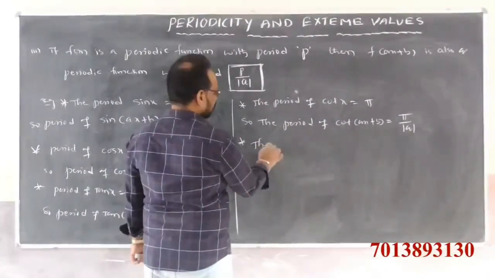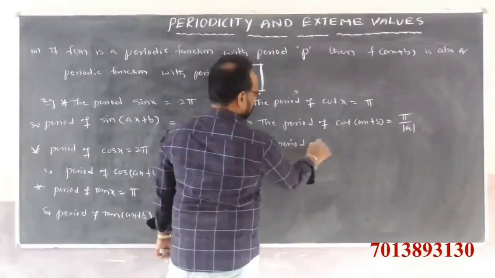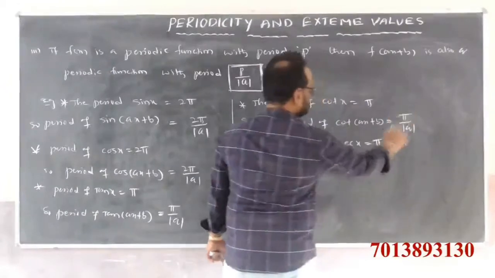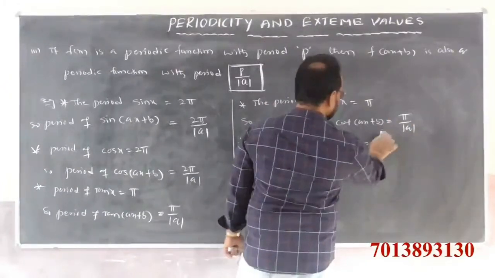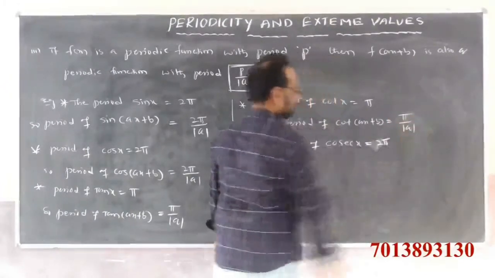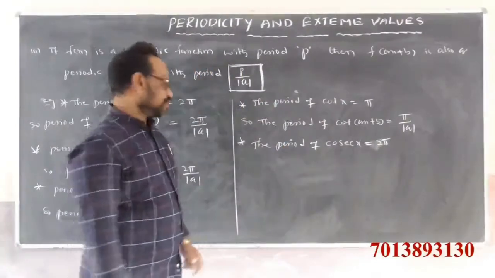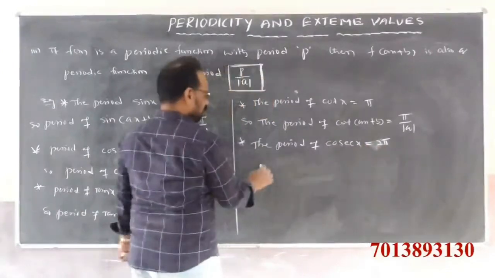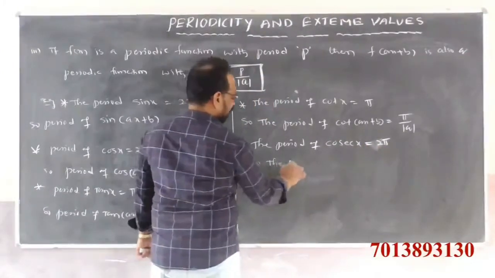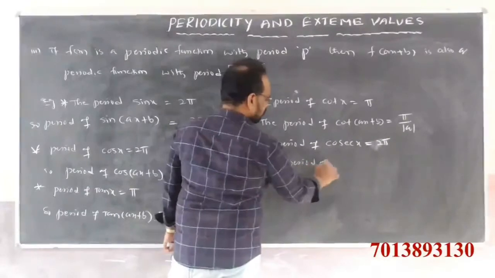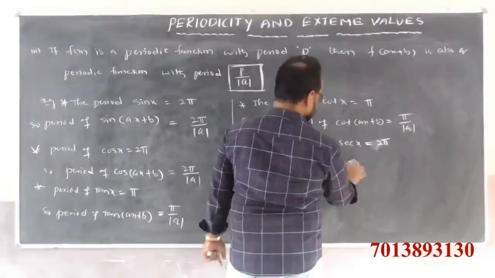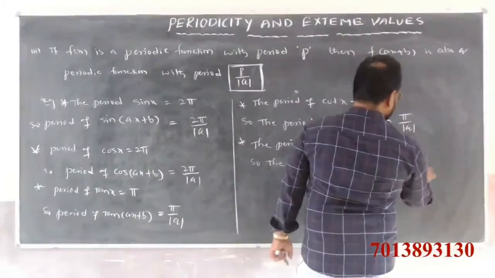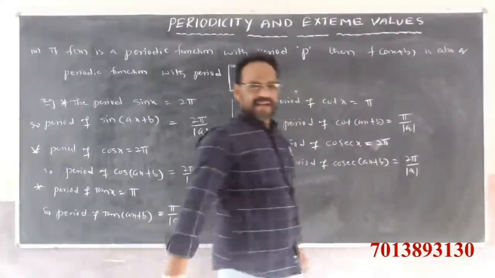Next point. The period of cosecant x is 2 pi. So the cosecant function is a periodic function with period 2 pi. So the period of cosecant ax plus b is also 2 pi by mod a.